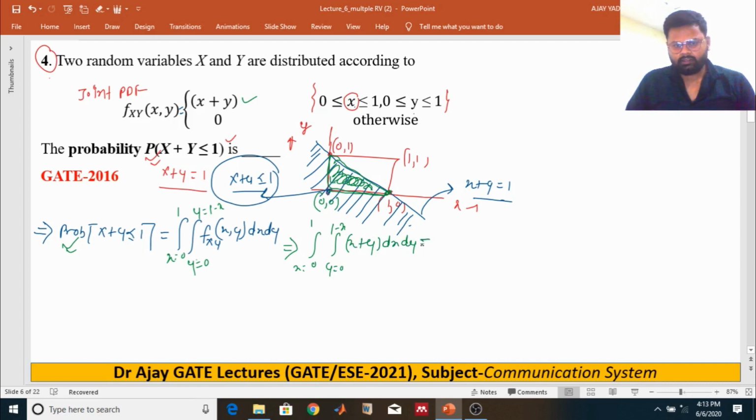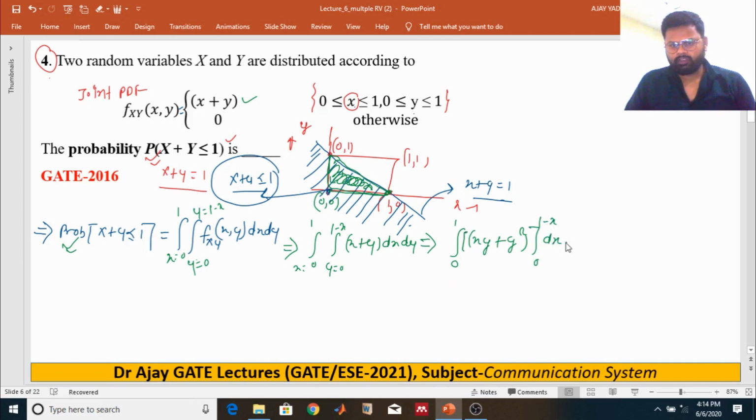Or we can say, integral 0 to 1 of xy plus y square over 2, with the limit of y from 0 to 1 minus x, dx.